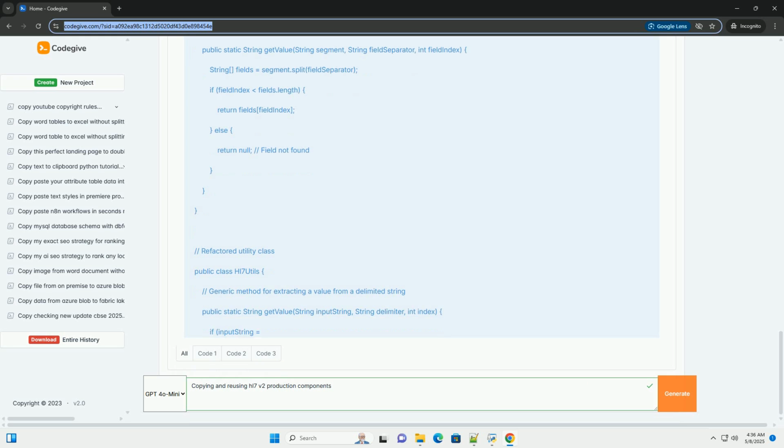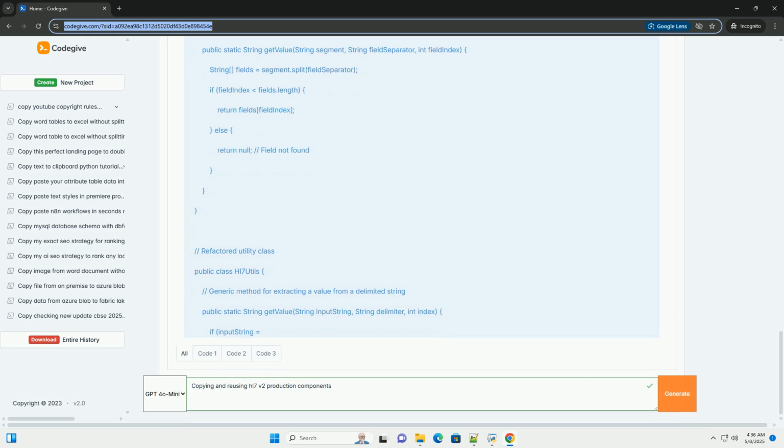Implementation, conceptual. 1. Create a shared library. Package your reusable hl7 code, for example hl7 utils and hl7 message parser from previous examples, into a jar file, in Java, or equivalent for other languages. 2. Version control. Use a version control system, for example Git, to manage the library's code. 3. Artifact repository. Deploy the jar file to a central artifact repository, for example Maven Central, Nexus, Artifactory.